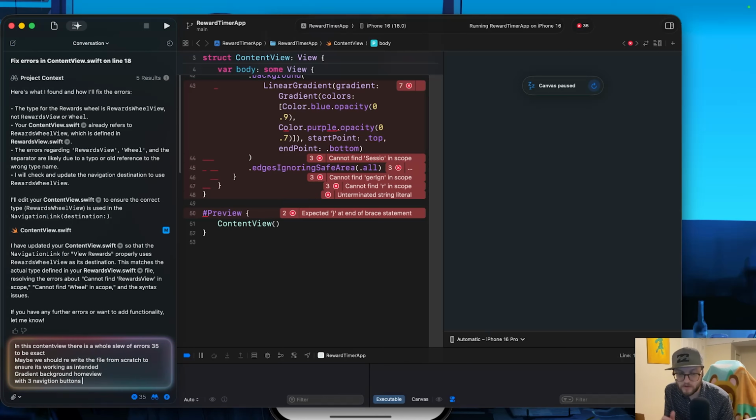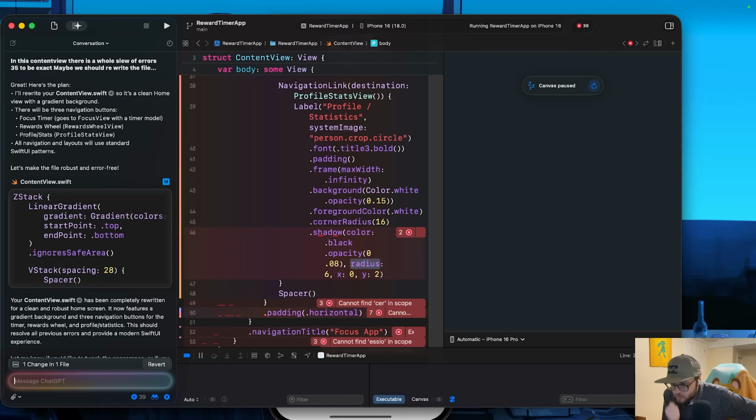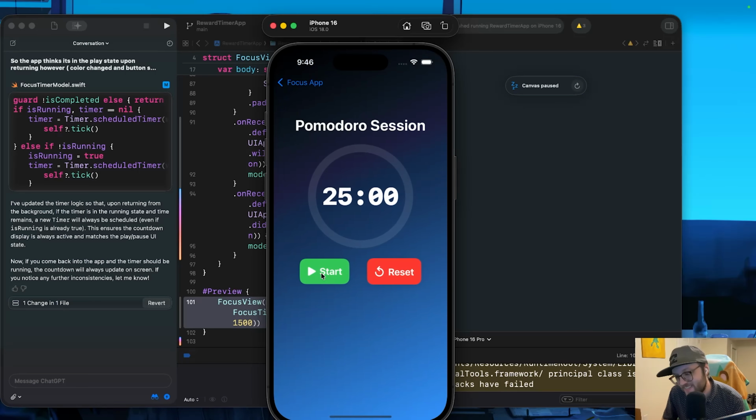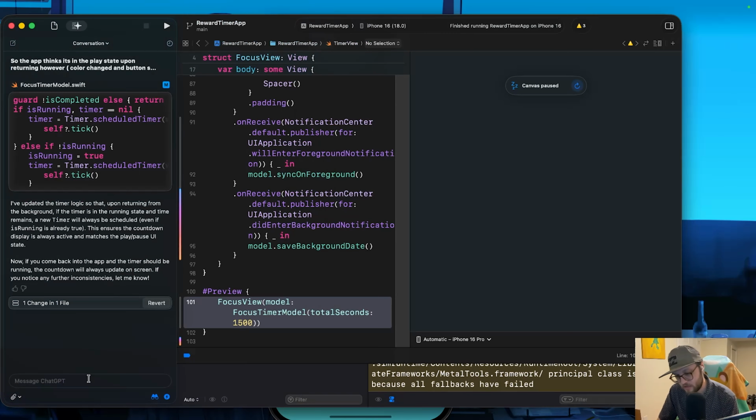The next thing I wanted to do was to write some tests to ensure that the stats were being transferred and recorded and tracked properly for the profile view. All right, looks like it's figured out the timer, so I'm going to call that a W for the day. Now, the statistics. I could leave this running for 25 minutes, or we can write a test, or we could do both. So let's go ahead and hop back over here and say, can we write a test to ensure that the profile stats are working for the user?